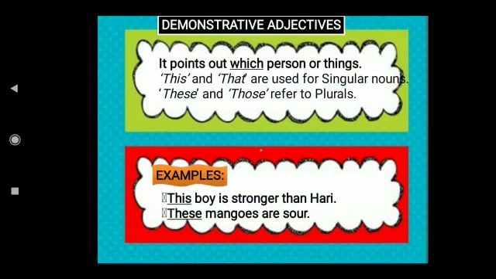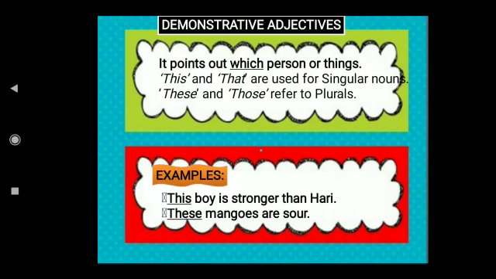Now next, demonstrative adjectives. First qualitative adjectives, quantitative adjectives, and then demonstrative adjectives. Demonstrative adjectives mean you're pointing out. If I say, whose pen is this, you'll say, ma'am, this pen belongs to that boy. So you're pointing out the person or the thing. You're telling this pen, that boy. That is pointing out, and that is what a demonstrative adjective is.